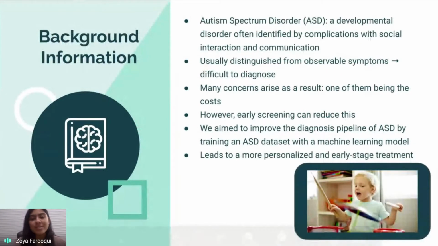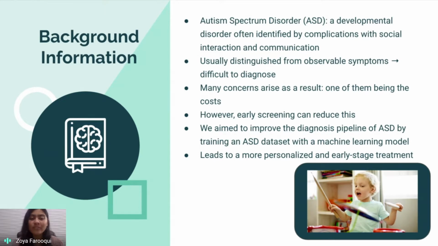So before we get into the research process, here's some background information. Autism spectrum disorder is a developmental disorder often identified by a combination of social interaction and communication. It's usually distinguished from observable symptoms like communication, speech, and general behavior, which makes it really difficult to diagnose because you have to make sure you're physically observing it.